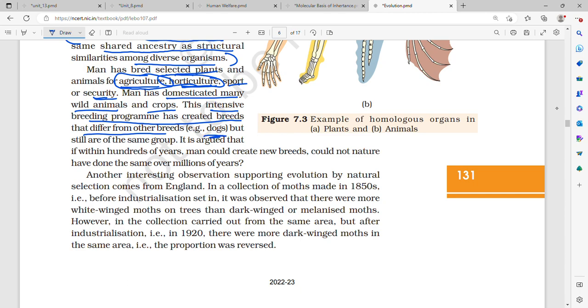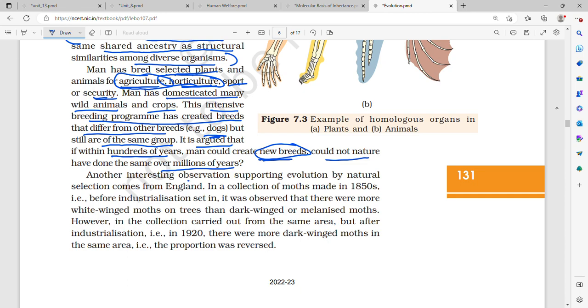For example, dogs. Even though all the dogs are of the same group, still there are many breeds which completely differ from the other breeds. It is argued that within hundreds of years man can create new breeds; could not nature have done the same over millions of years? So if in 100 years man can create so many new breeds, then can nature do the same over millions of years?